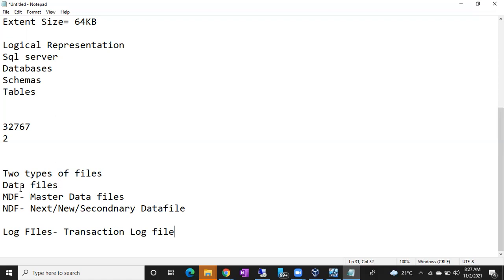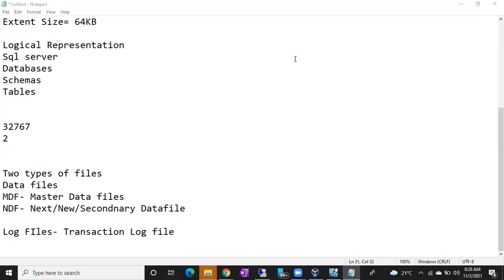NDF means files specially created for the database. So primary, whatever the 100 are, they are in MDF. Only one MDF file, and the remaining 99 are NDF, sir. Is it correct, guys? Only one MDF, 99 NDF files? No, sir. Then what is the answer?